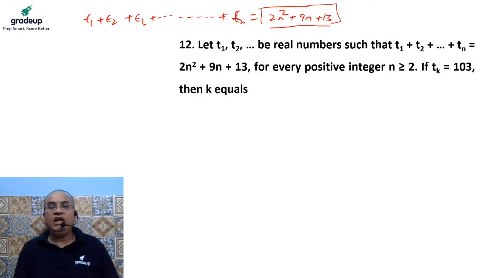As you know, if the sum of any expression is given in the form of a quadratic equation, it means that the series must be an AP, because the sum of an AP is always represented by a quadratic equation. It is given for every integer value where n is greater than or equal to 2. If Tk is equal to 103, meaning the kth term of this series is 103, then you have to find the value of k. It means which term is equal to 103.